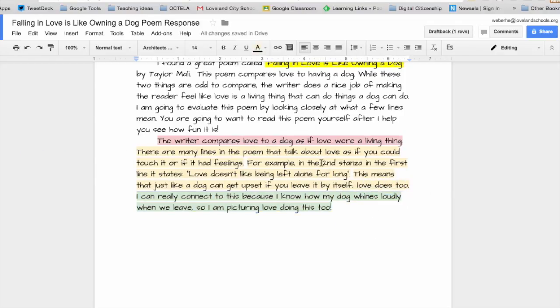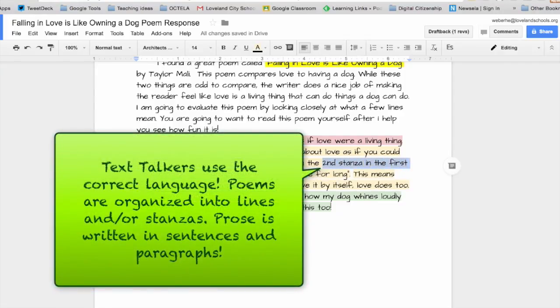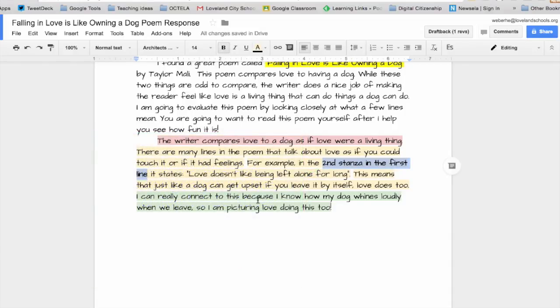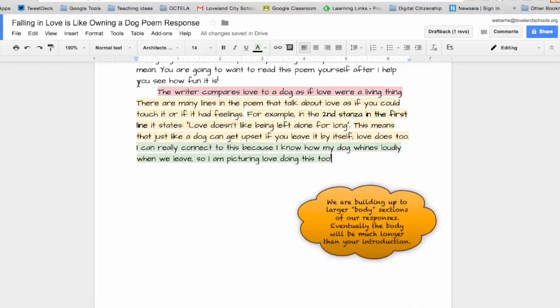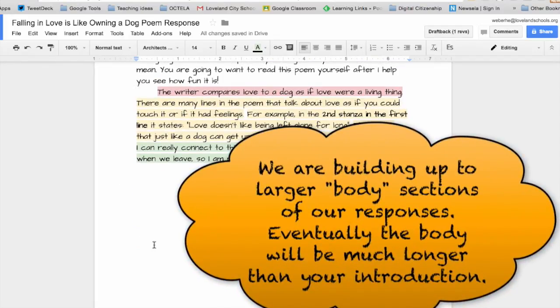Be sure that when you are writing about poems, you do clearly identify your stanzas and your lines. Notice how I stated second stanza in the first line. That tells the reader exactly where in the poem you're referring to. Now our goal is to build the body so that it's much longer, but this is a good start.